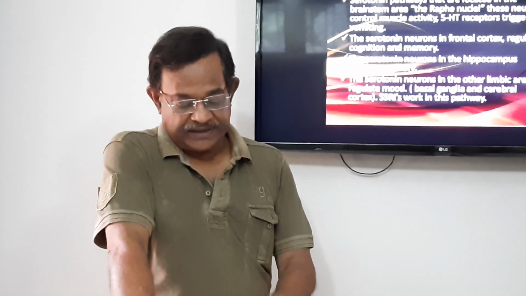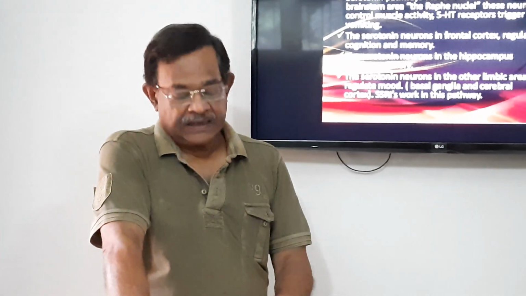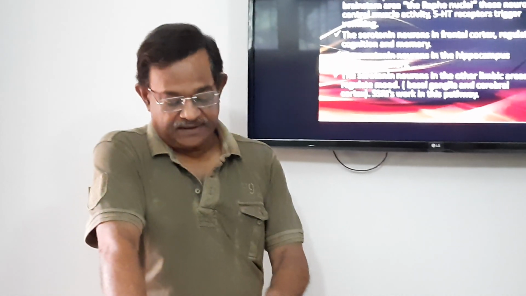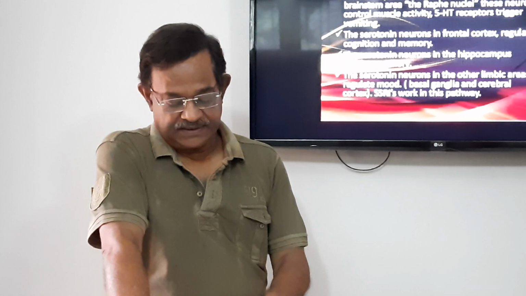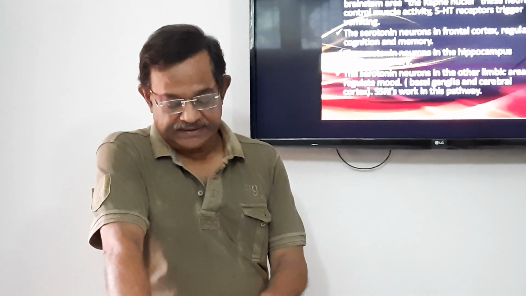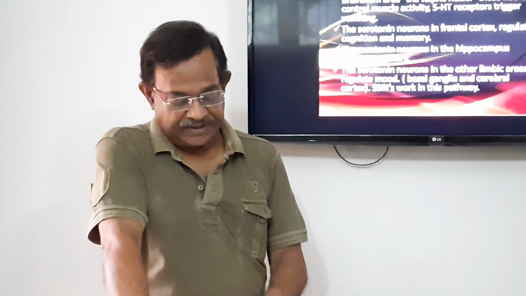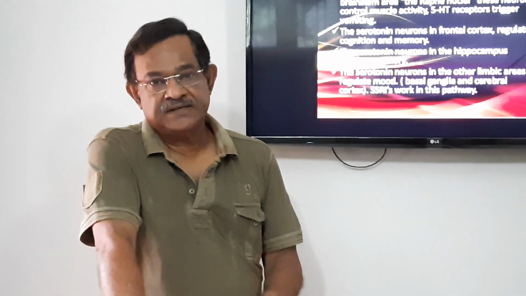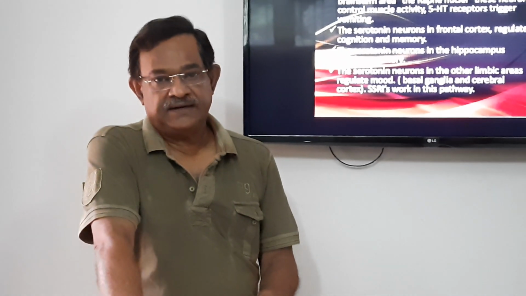Tumors secrete a variety of mediators. 5-HT is the most important. The symptoms in carcinoid syndrome are flushing, diarrhea, bronchoconstriction, and hypotension that causes dizziness and fainting.